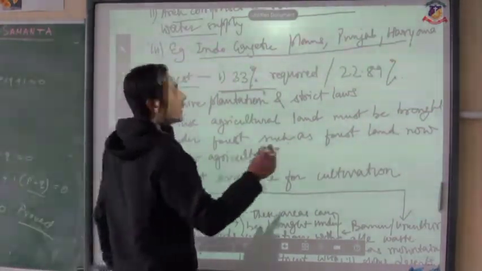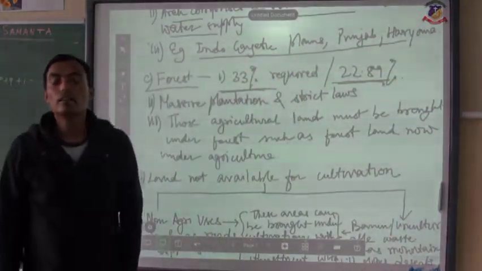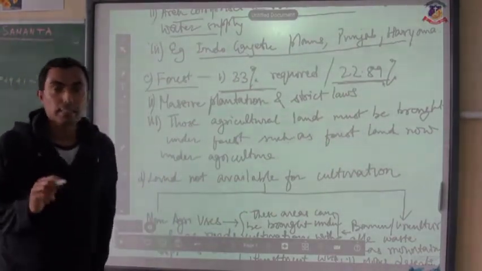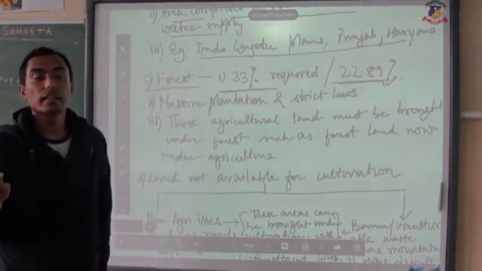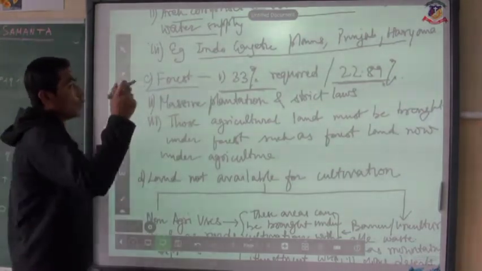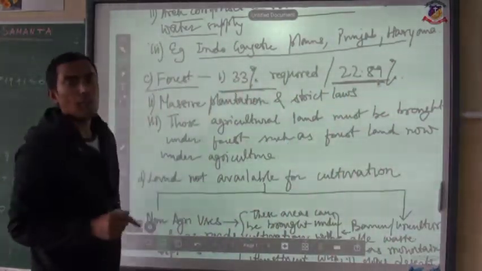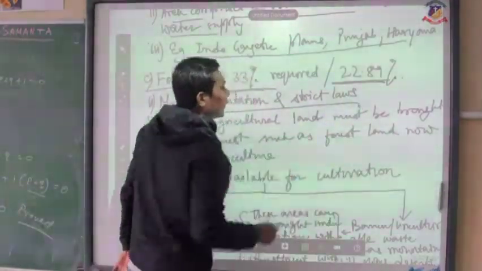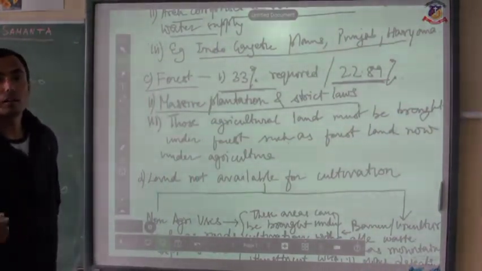But in terms of India, we have only 22.89% of area under the forest cover. It means that we are deficient in forest cover, and that is why the ecological balance is not well maintained. Now, to increase the area under the forest, a massive plantation has to be implemented so that more areas are brought under the forest.